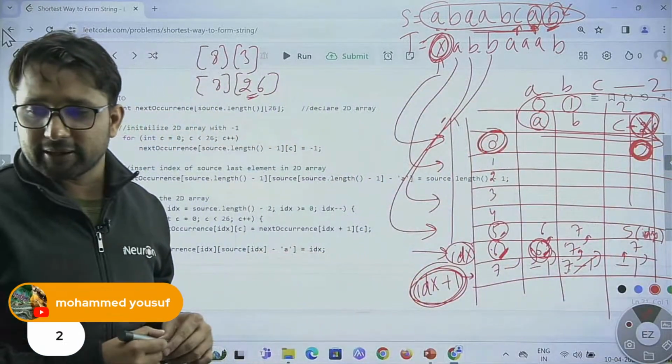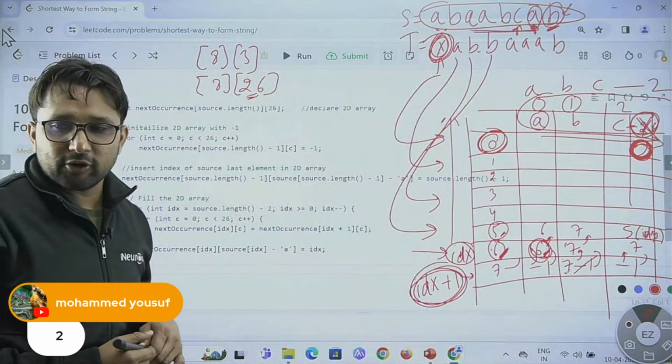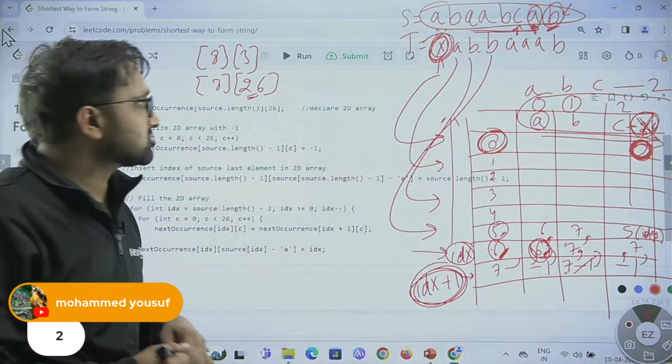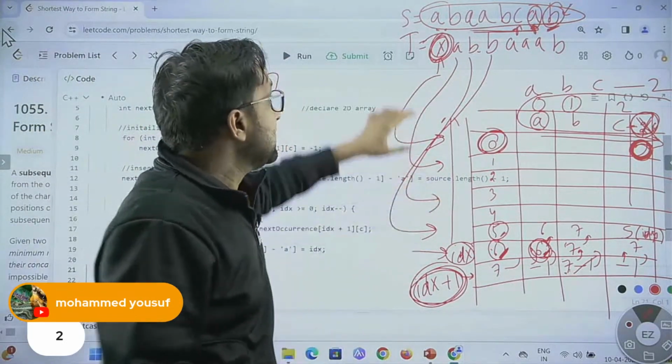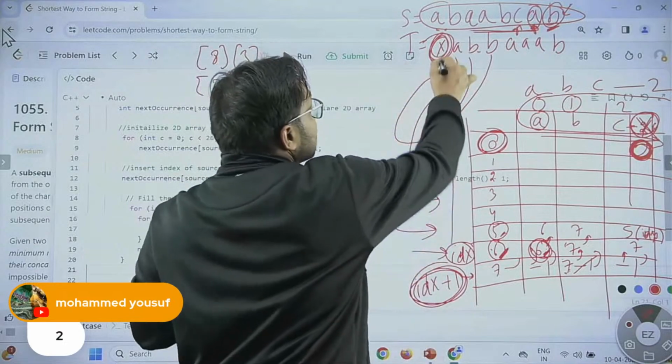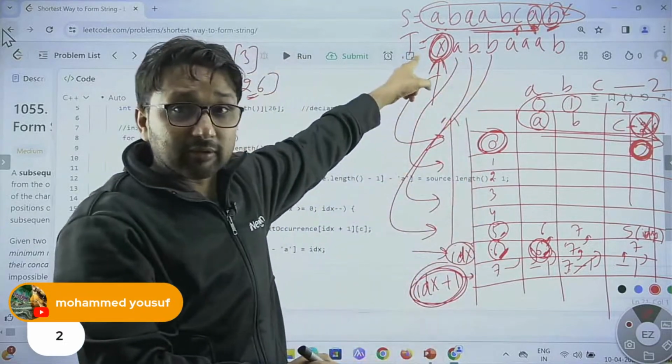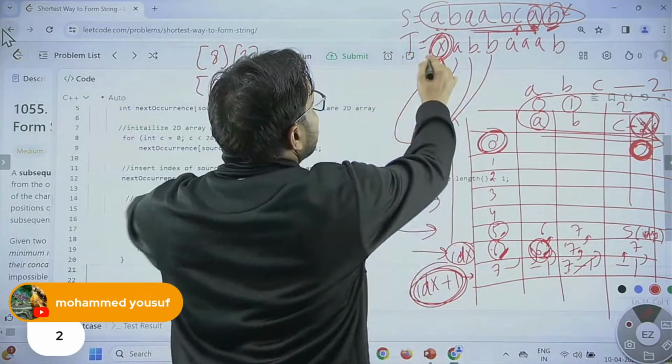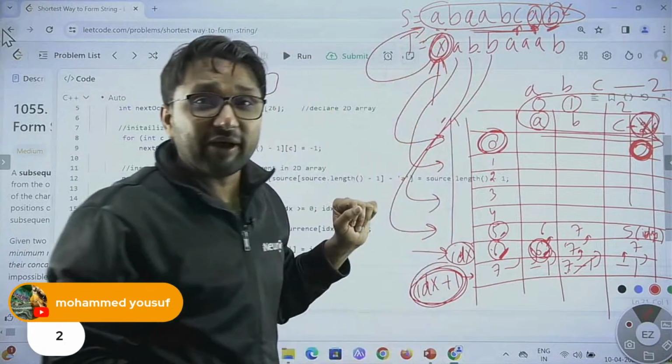Let's see how many people can reply. Do you understand the question? The question is, I'm just trying to find out, is there a character in the target which is not present over here? How will I find out?